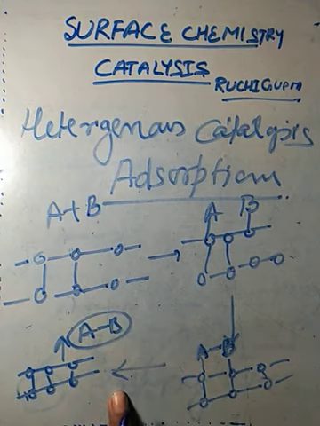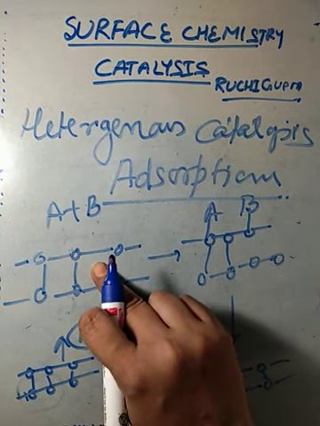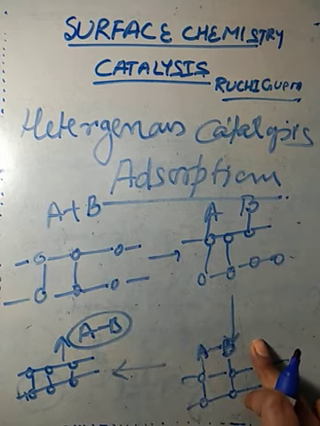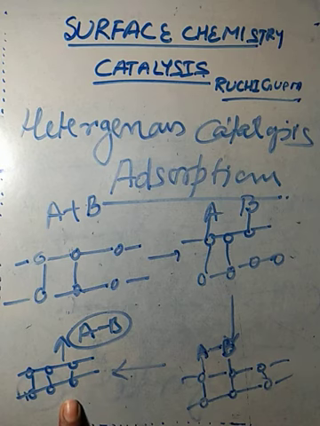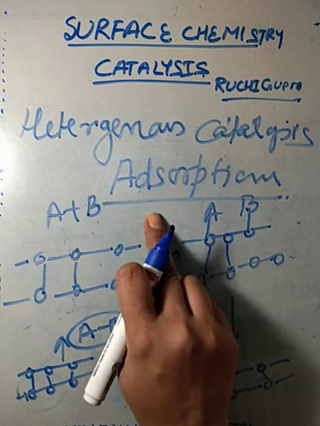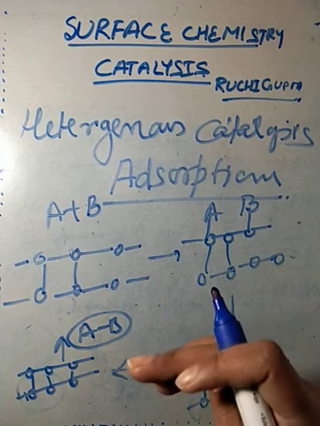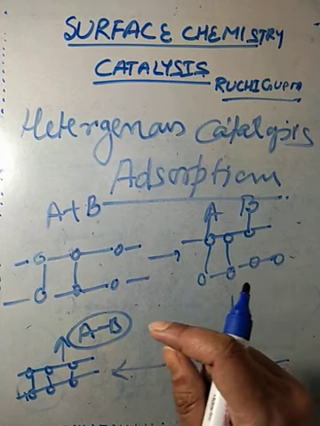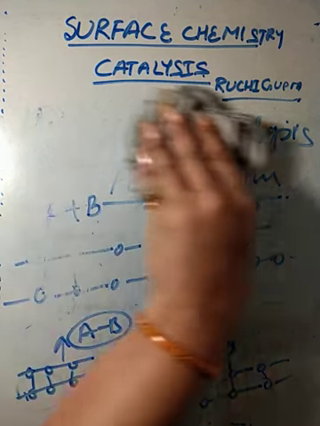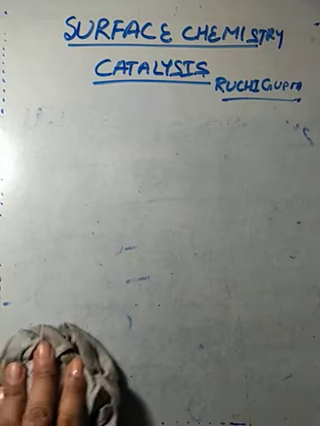So you see that in this adsorption theory, first the reactants adsorb on the surface of the catalyst, then the reactants react with each other and form product, and after this desorption takes place. As we all know, adsorption is an exothermic process, that means during this process energy will be released, and definitely this energy is used to increase the rate or the speed of the chemical reaction. Catalyst always increases the speed of the reaction by decreasing the activation energy.